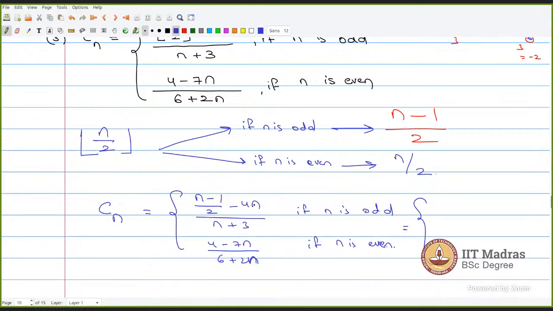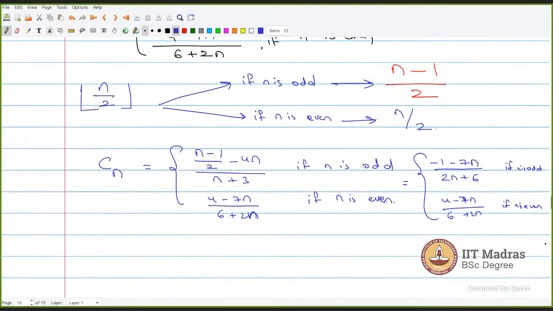Just substitute this 2 and bring that 2 to the denominator. Eventually you will get minus 1 minus 7n by 2n plus 6 if n is odd, and 4 minus 7n divided by 6 plus 2n if n is even.